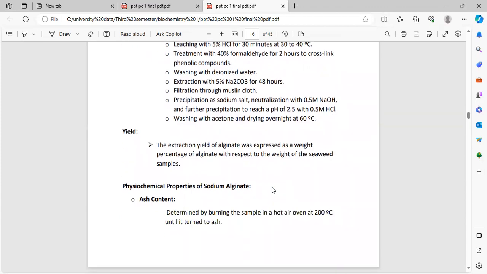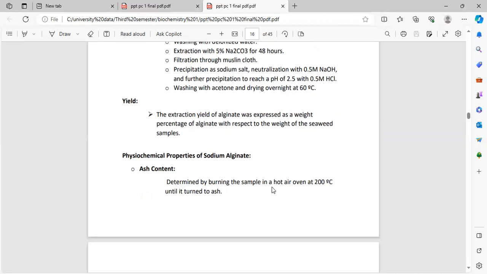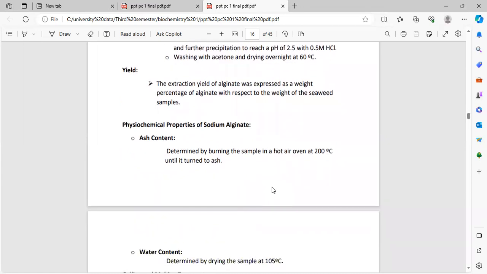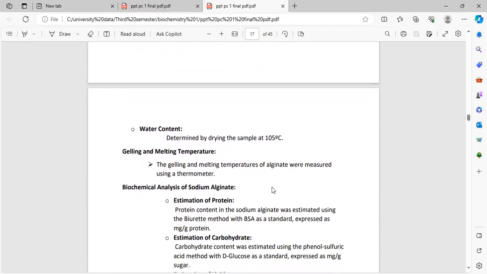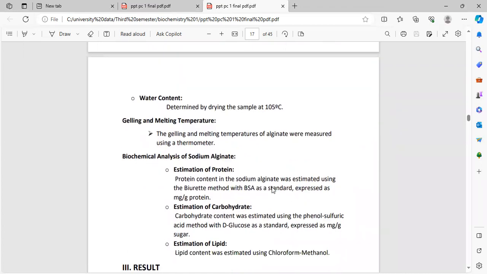Yield. The extraction yield of alginate was expressed as a weight percentage of alginate with respect to the weight of the seaweed sample. Physiochemical properties of sodium alginate. Ash content was determined by burning the sample in a hot air oven at 200 degrees centigrade until it turned to ash. Water content was determined by drying the sample at 105 degrees centigrade. Gelling and melting temperature. The gelling and melting temperature of alginate were measured using a thermometer.